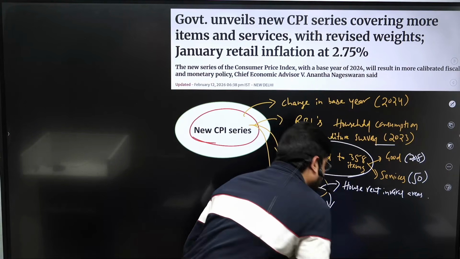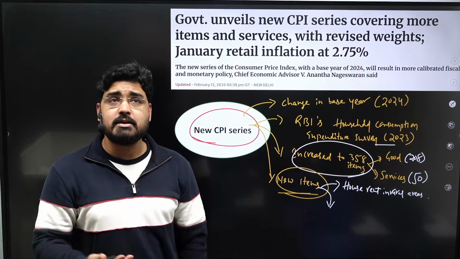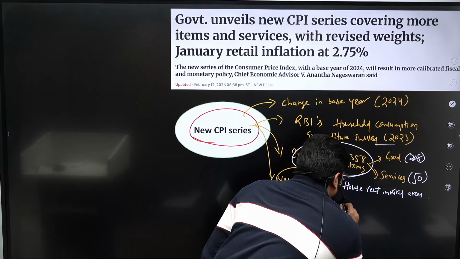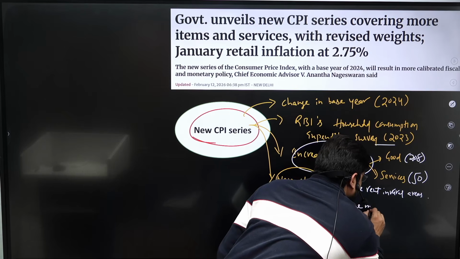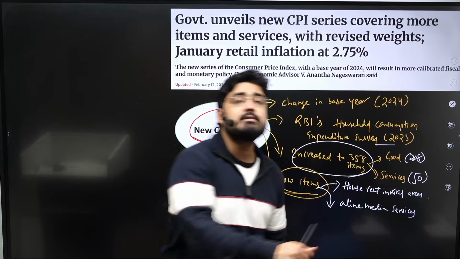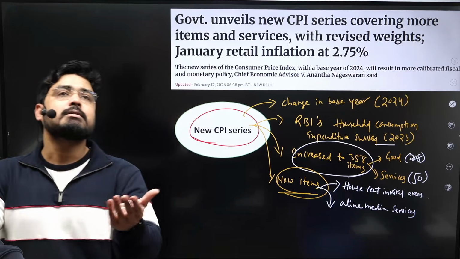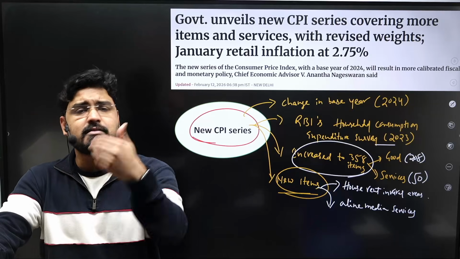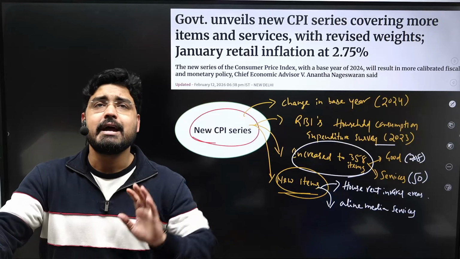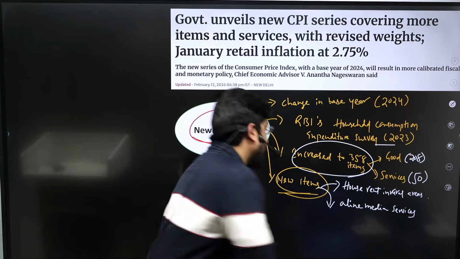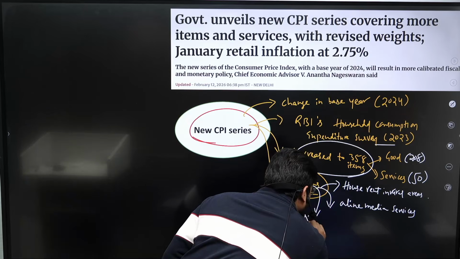Second, they also introduced certain new items like online media services, like increasing consumption of OTT, Spotify, YouTube, cloud, everything. So they were also introduced, and new energy items were introduced.